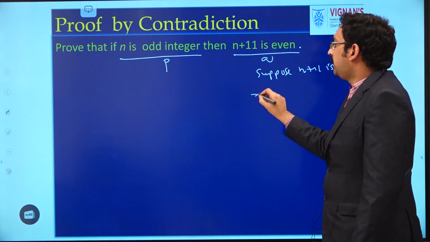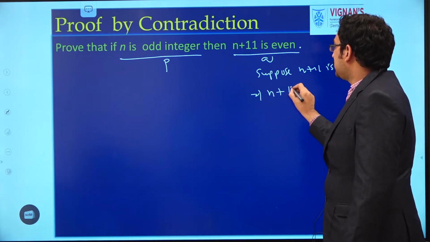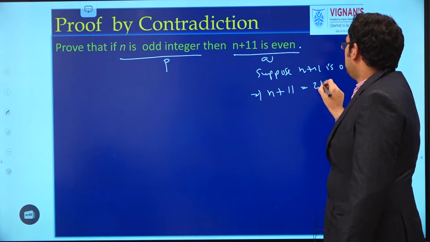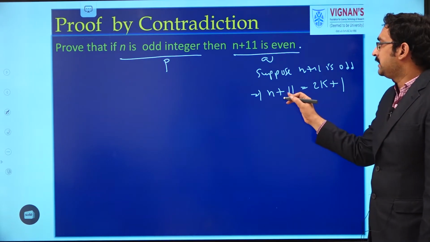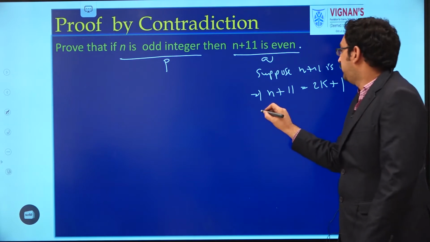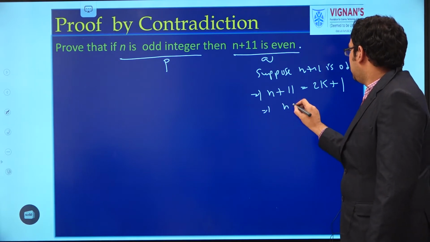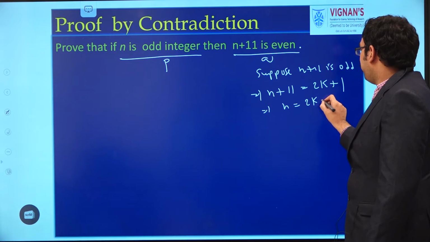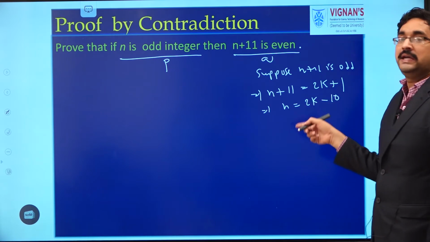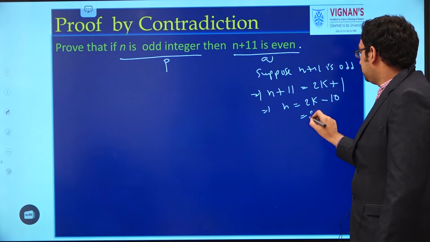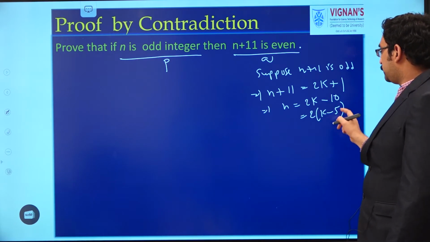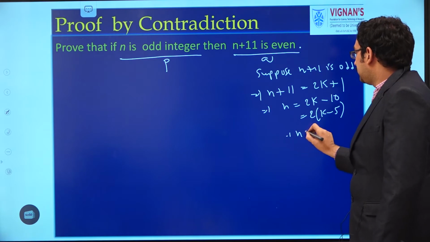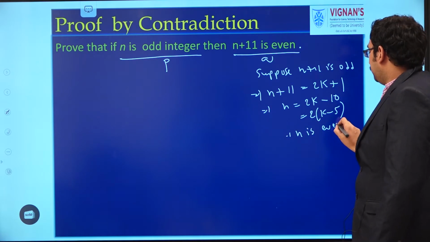By the definition of odd integer, we can write n plus 11 equals 2 into some integer k plus 1. Take the 11 to the right side. Then we get n equals 2k minus 10. Take 2 as common, and we get 2 into (k minus 5). It is a multiple of 2, so it is clear that n is even.